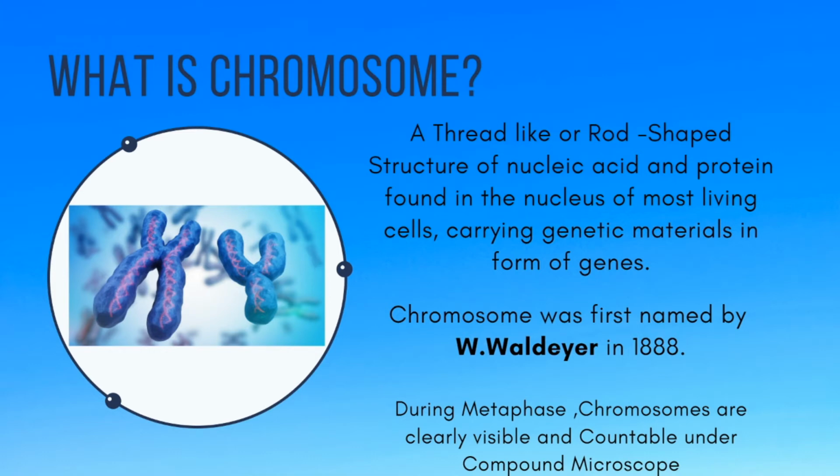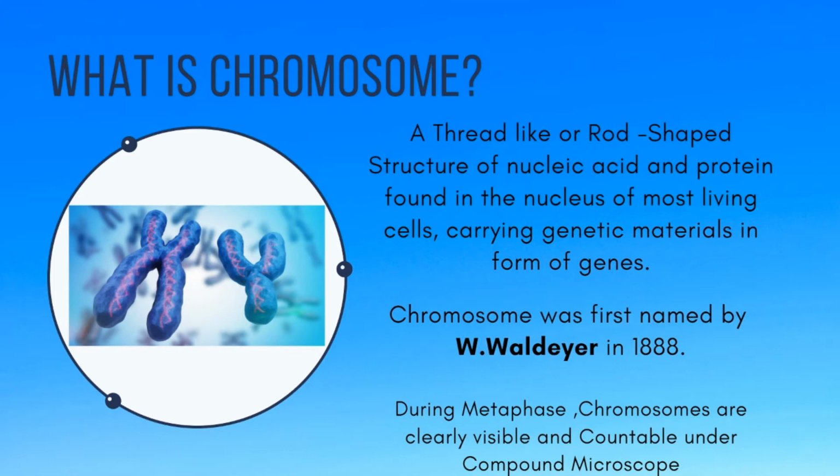These DNA contain genes which carry all the information and direct how an organism's body is built or maintained. So, in simple words, we can define chromosome as a thread-like or rod-shaped structure of nucleic acid and protein found in the nucleus of most living cells carrying genetic materials in the form of genes.